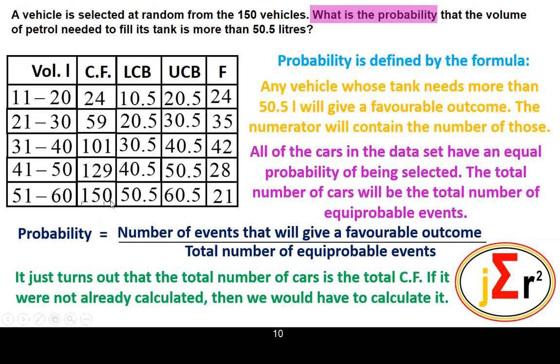And that is actually the total number of equiprobable events. It's the total number of vehicles in the entire data set. And in the data set, we are on the assumption that each vehicle has an equal chance of being selected. And that is why it is equiprobable. So the total is the total number of equiprobable events, and it is the total of the frequencies, which turns out to be the final cumulative frequency value.